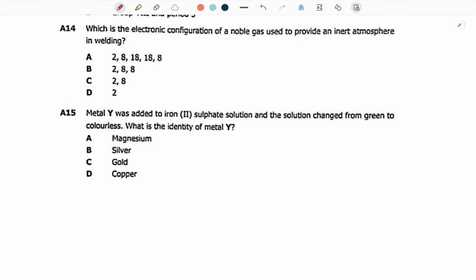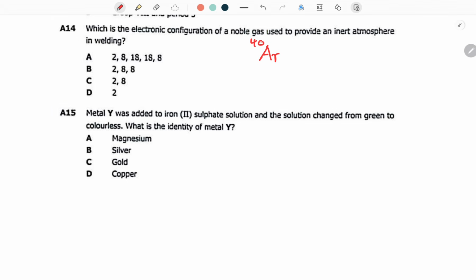Which is the electronic configuration of a noble gas used to provide an inert atmosphere in welding? Okay, electronic configuration of an inert gas which is used in welding. So of course, welding, we know that we use argon. So let's check, where is argon? Argon is found in group 8 of the periodic table. Okay, so of course, argon is written like this. Let me show you. Argon is written like this.